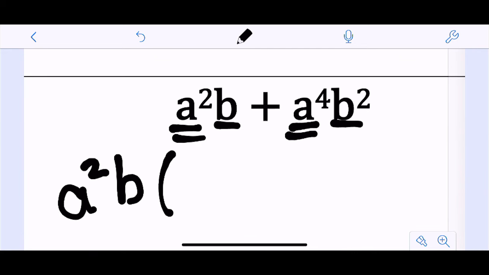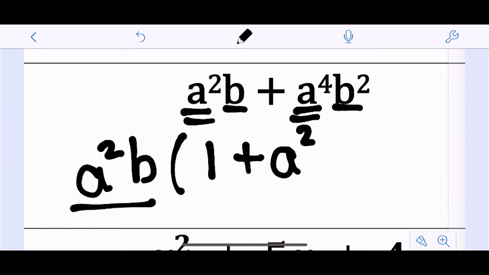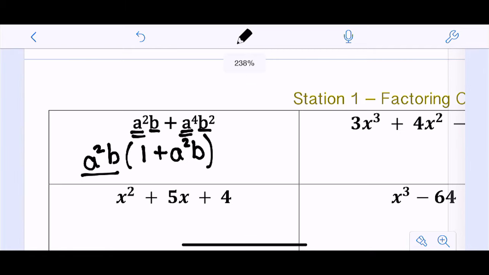Now, what I'm really doing is dividing, but I can also ask myself, what would I need to multiply by to get this back? If I already have a squared b, I would just need to multiply by 1 to get a squared b again. Plus, if I already have a squared b, I would need another 2 a's and another 1 b to actually get that back. So that's the thought process I go through with a greatest common factor, okay?